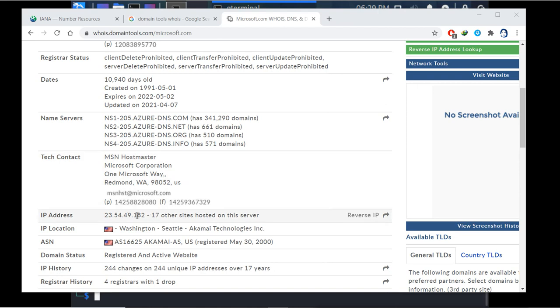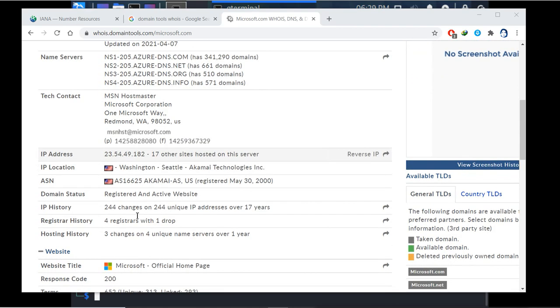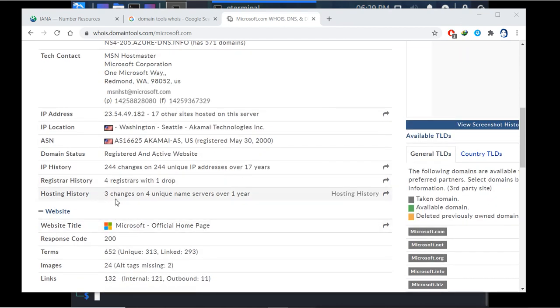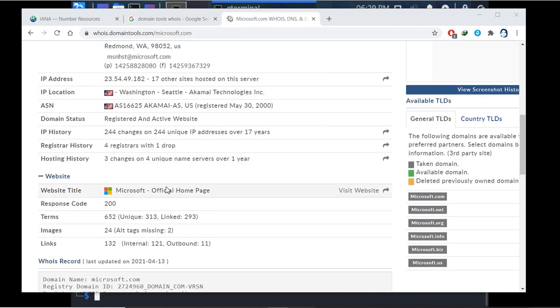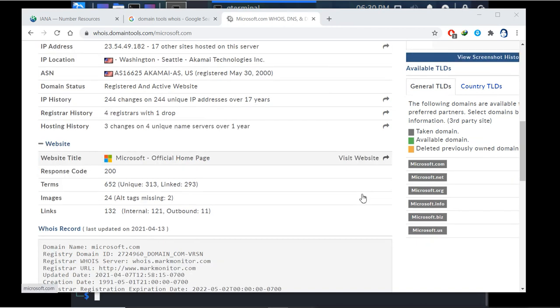Then IP location it is showing, ASN number it is showing, domain status it is showing that it is active, IP history it is showing. Then it is showing the registration history also, that hosting history, 3 changes on 4 unique name servers over 1 year. This is the website, this is the official website. You can visit the website and you can see these change history also which has happened.